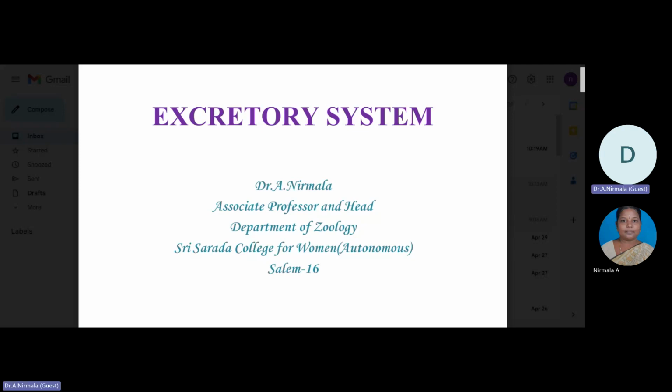Today we are going to see the excretory system. What is meant by excretion? We obtain nutrients from a variety of food sources, and those food materials are digested and processed by our body, and then they form excretory products.